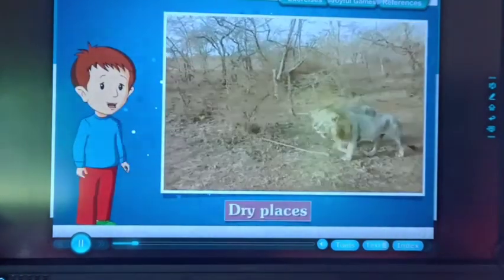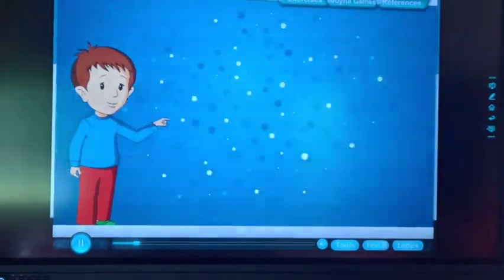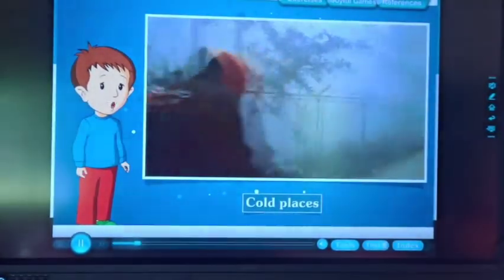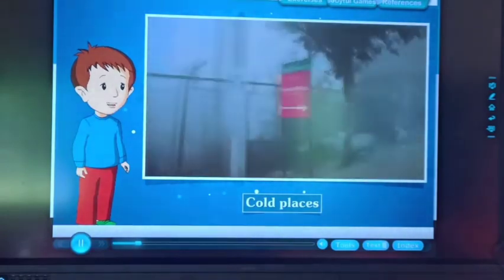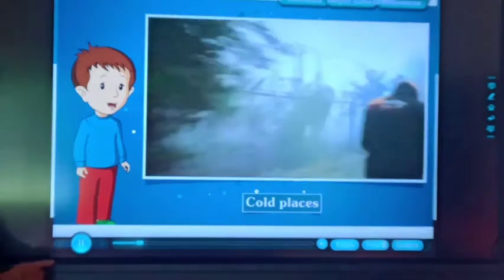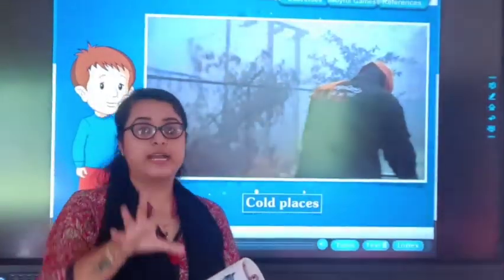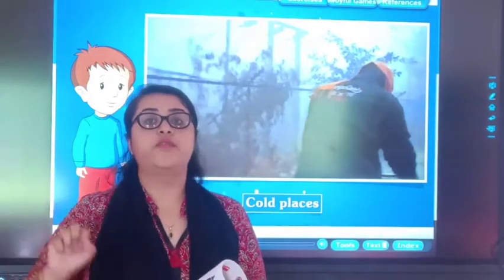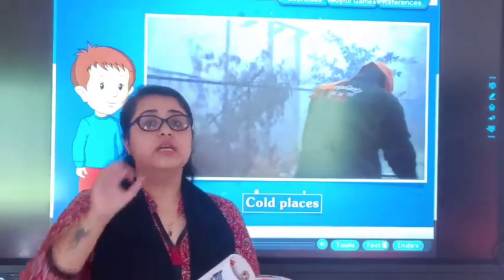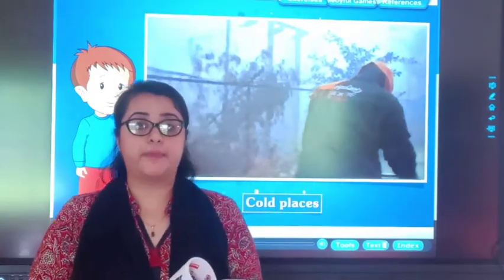Places are said to have dry, hot, wet, or cold climate if they have the same weather conditions for a very long period of time, that is approximately 30 to 40 years. When can we say that this area has dry weather, this area has a hot climate, this area has a cold climate?